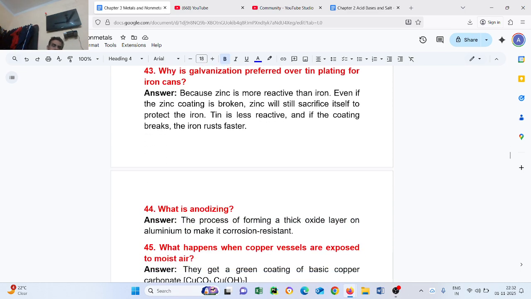Question number 44. What is anodizing? The process of forming a thick oxide layer on the aluminium to make it corrosion resistant.